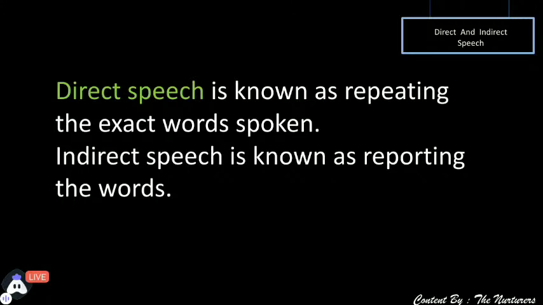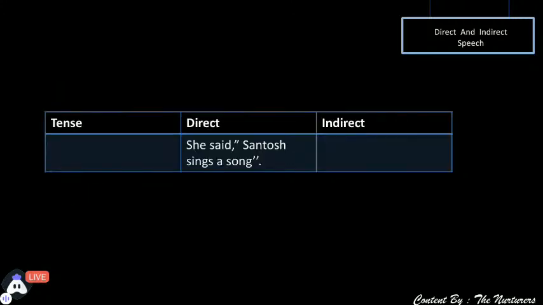So moving ahead, we will start with the session without wasting time. There is a sentence: she said Santosh sings a song. I hope the sentence is clearly visible to you all. Looking at the sentence, can you let me know what the verb in this sentence is?